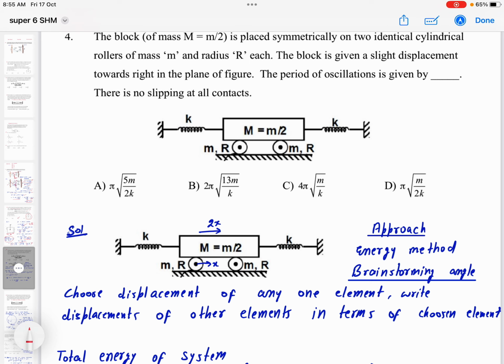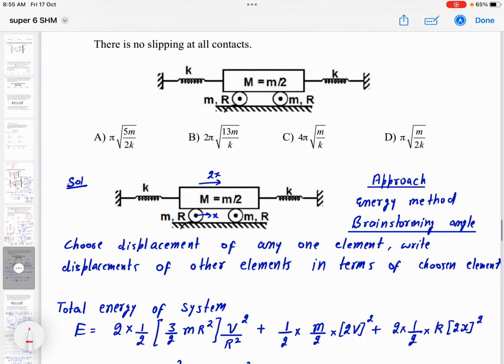So any element of your choice you can select, write the equation of that element, what will be its displacement and velocity, and write the displacements or velocities of the other elements in terms of your chosen element. In that way write the total energy of the system and then take the derivative. So it will be very simple.